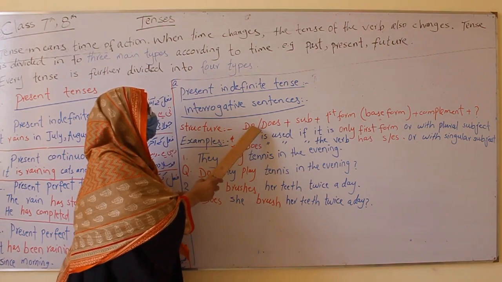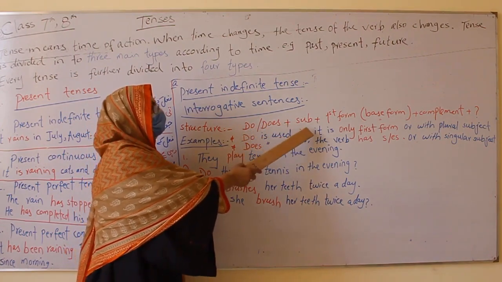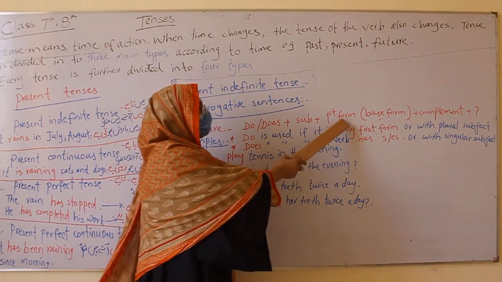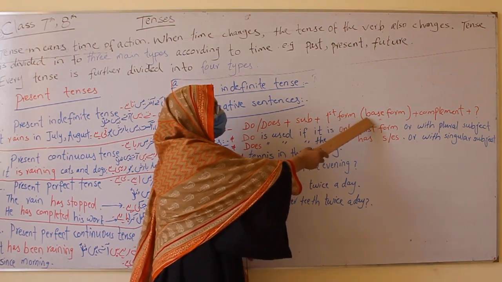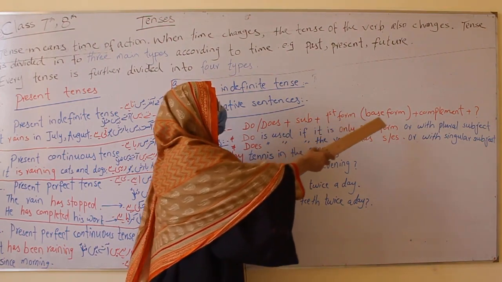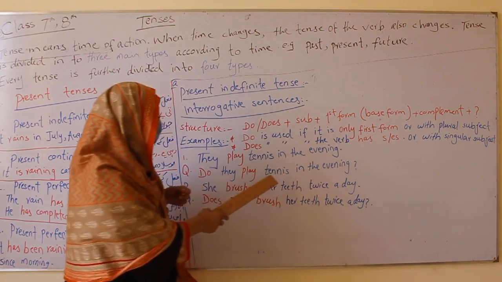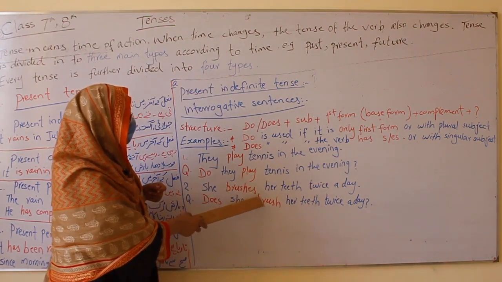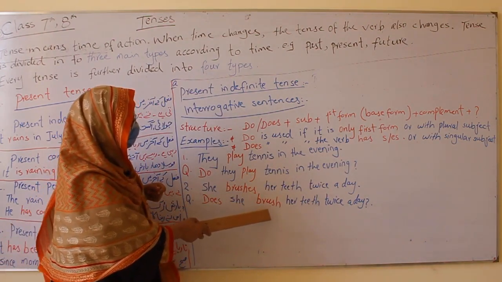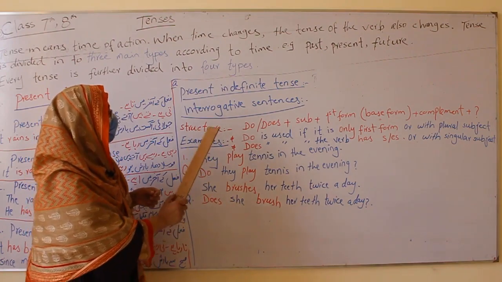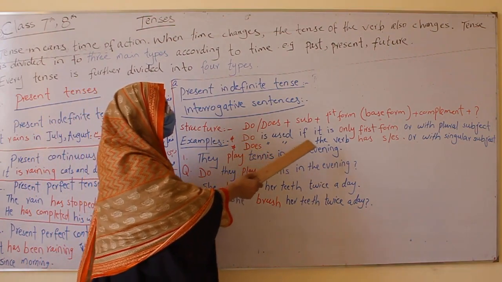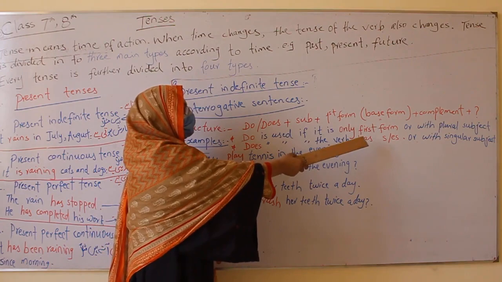This is the structure: do, does, plus subject, plus first form. First form means base form, no s or es complement. If it has s or es, that becomes simple in interrogative. And does is used with the verb that has s or es.